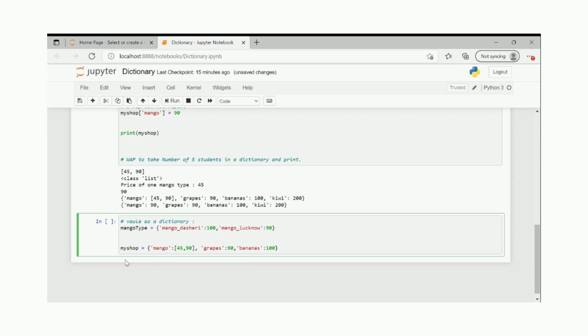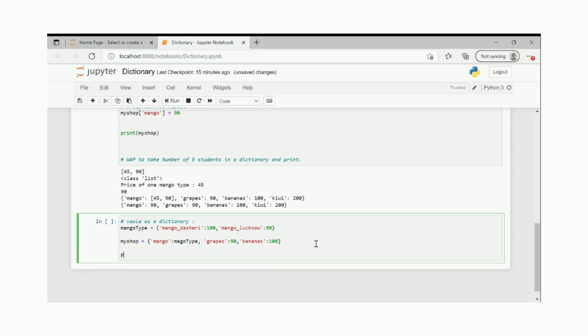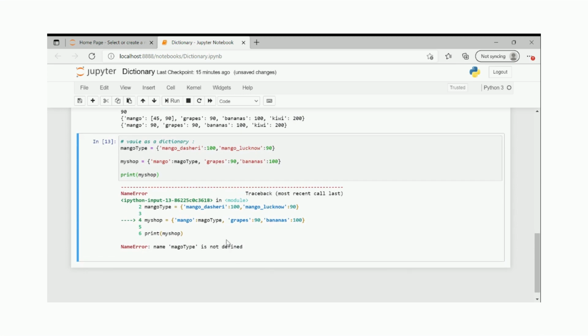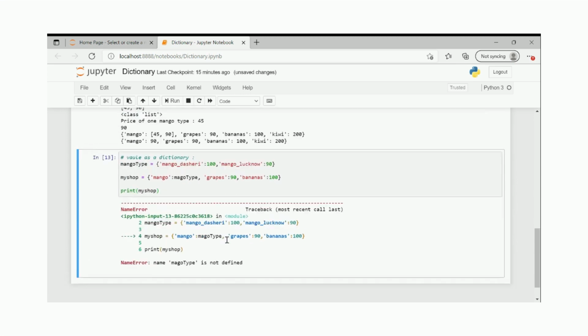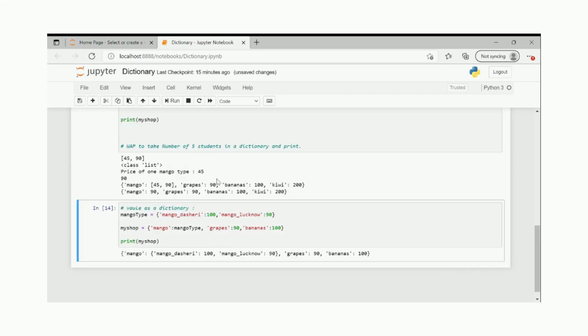Okay, and now I'm having a shop where, because in general they are all mango only, right? So here I will just simply insert this dictionary like this. Two things I'll just let you know, but before that, shop. Okay, I have an error, guys, can you fix it? I think you can fix it, right? It says mango type, so it's mango type.